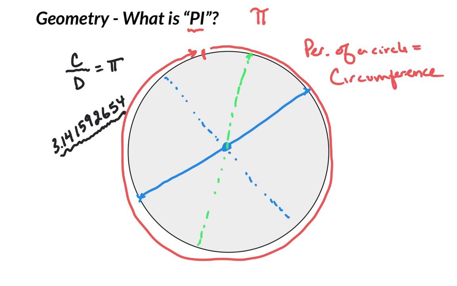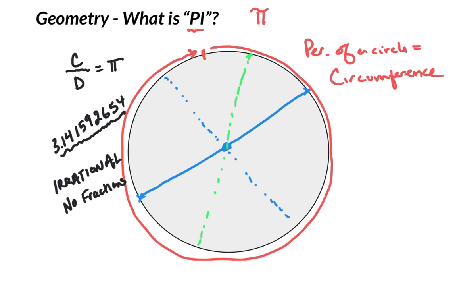But pi is what's called irrational. And an irrational number is one that goes on forever and cannot be written as a fraction because it does not have any discernible pattern. There's no pattern to pi. Any number that has a pattern in it, we could come up with a fraction that would represent that number. But there are no fractions that we could calculate that would give us the value of pi.